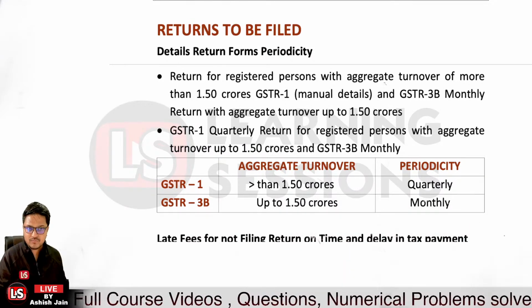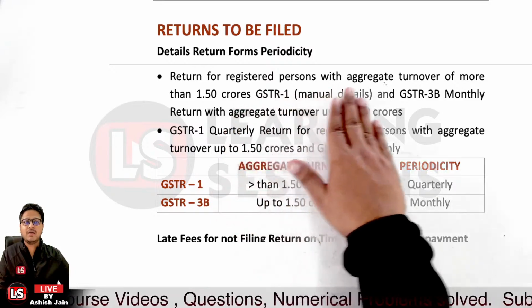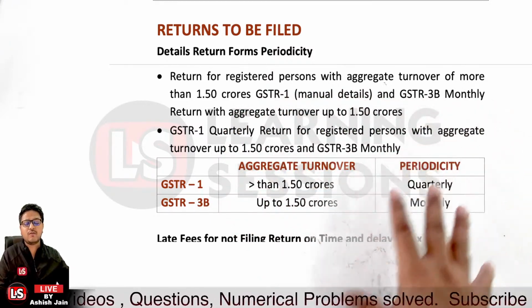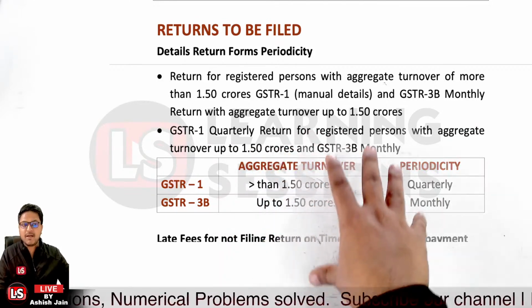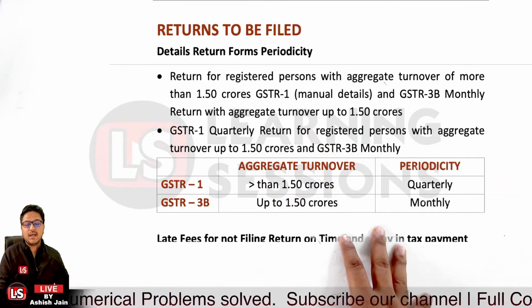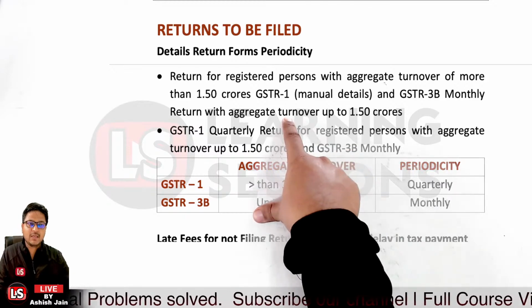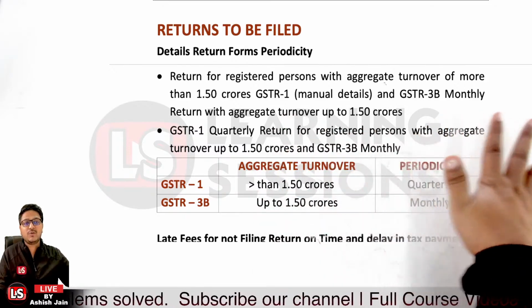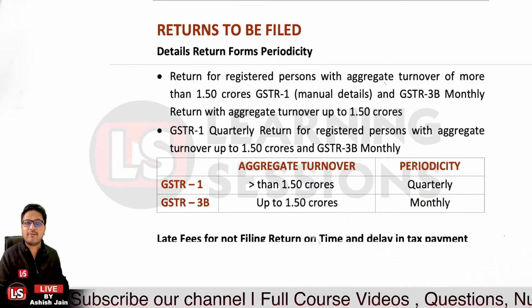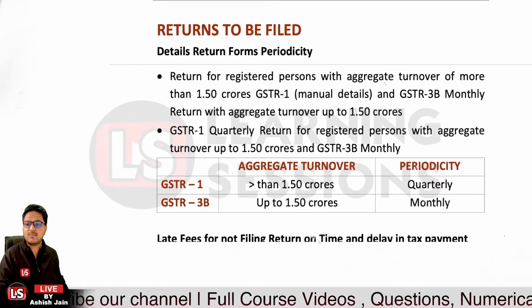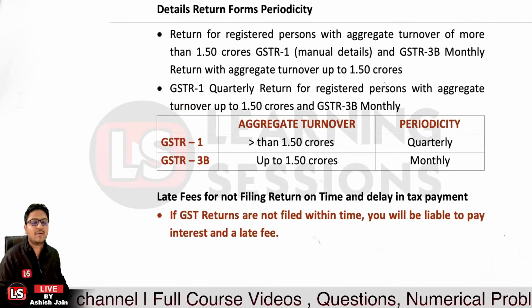Is that clear? Okay, so for a registered person with aggregate turnover of more than 1.5 crore, in which case the manual details are to be entered, GSTR1 would be applicable, and further GSTR3B monthly return where the aggregate turnover is up to 1.5 crores. Is that clear? So that's the point related to it. You need to memorize the same.